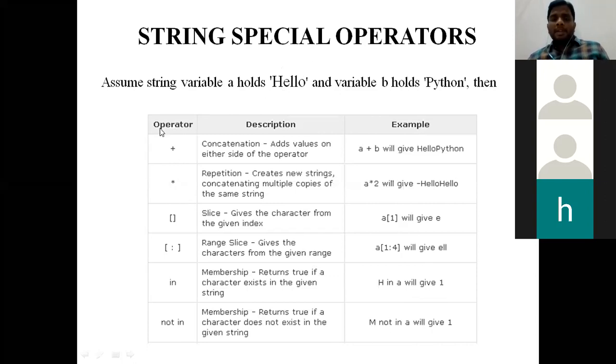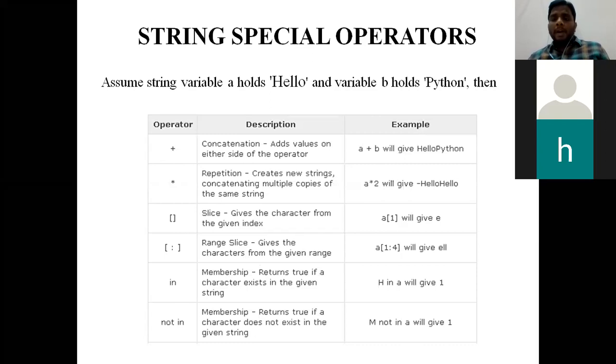After this concept of string, these 6 operators will not be worked out. Only this plus, in the sense concatenation, asterisk in the sense repetition, square bracket open, square bracket close. This is called slice. And in between slice, if you are going to use colon, it is called range slice. And the next 2 operators are in and not in operators. So string special operators are of 6 types: concatenation, repetition, slice, range slice, in and not in. These are the 6 special operators which are available in strings concept of Python programming language.